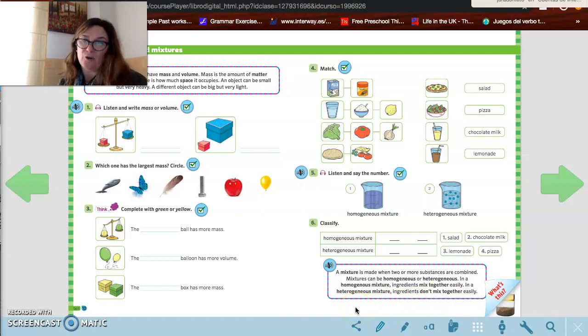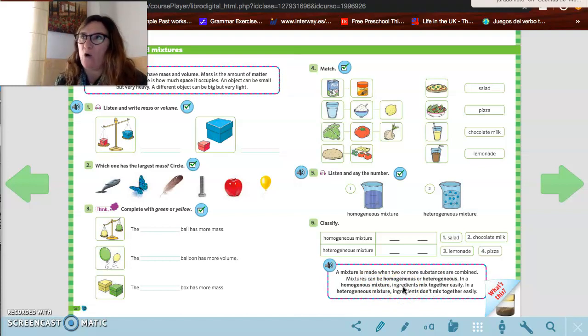¿Qué quiere decir esto? Pues que una mezcla se obtiene cuando dos o más sustancias son combinadas, y nos dicen que pueden ser de dos tipos, homogéneas o heterogéneas. Una mezcla homogénea es en la que los ingredientes se mezclan con mucha facilidad.